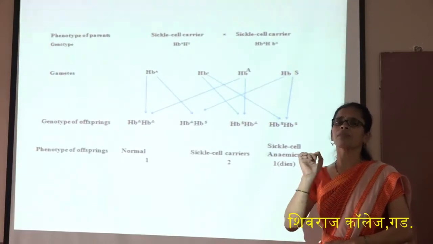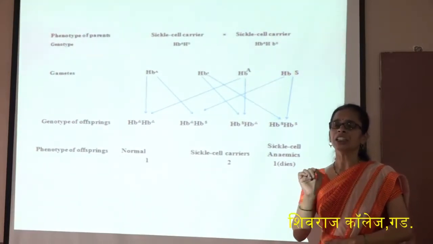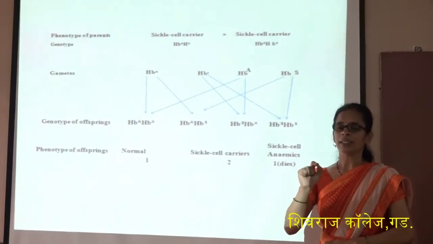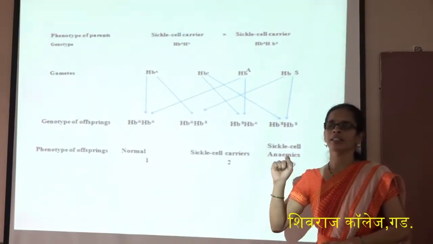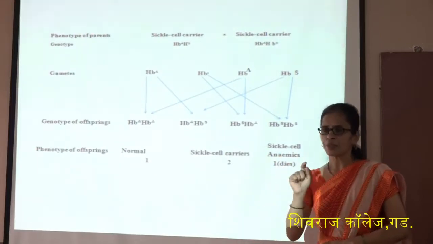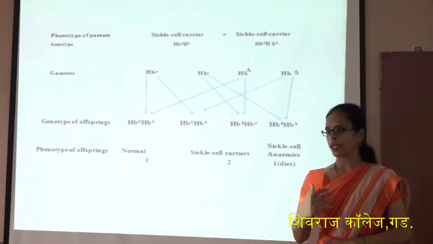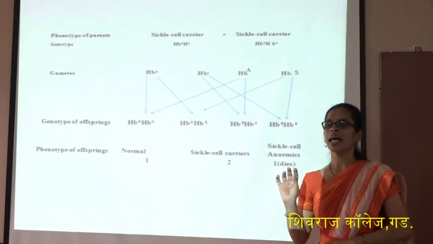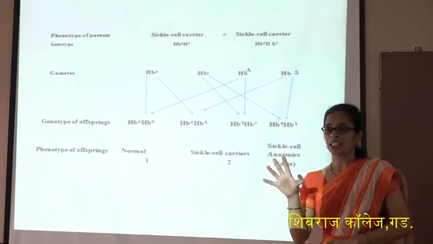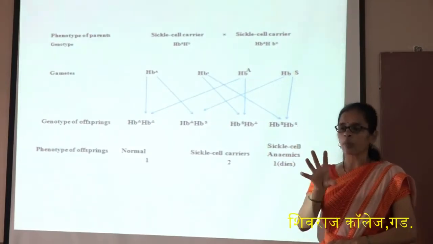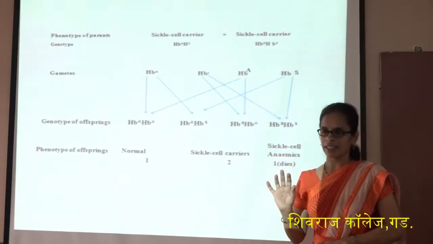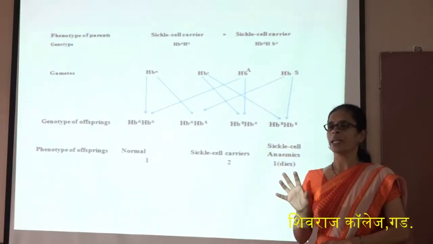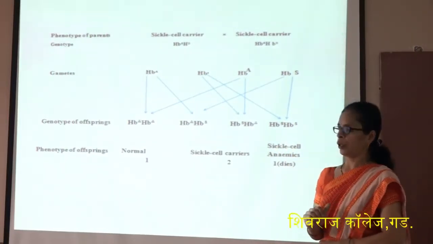In case of sickle cell anemia, the gene controls two characters: one is HBA and the other is HBS. HBA shows the normal appearance, a normal person, while HBS shows sickle cell anemia, the sickle cell disease. That is the two characters: one is the normal character and one is sickle cell anemia. Therefore, sickle cell anemia is an example of pleiotropy.